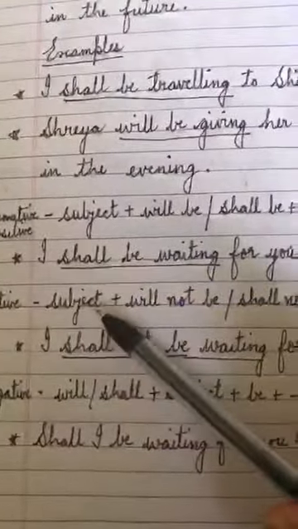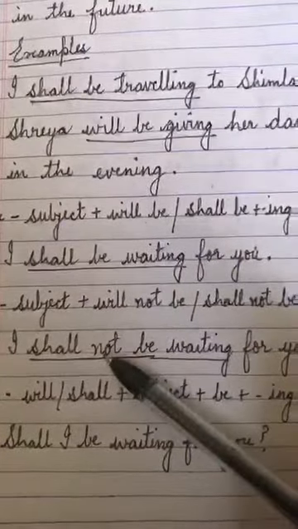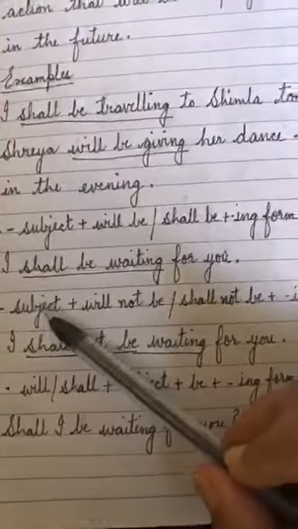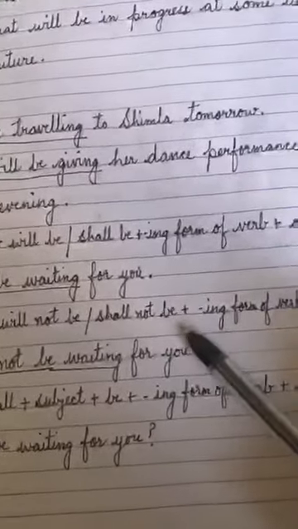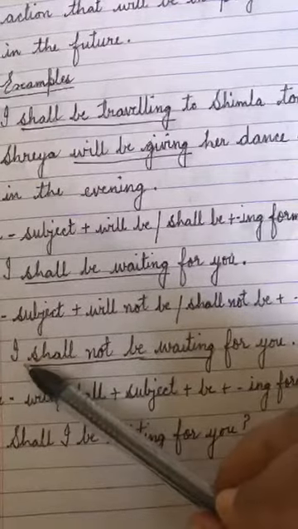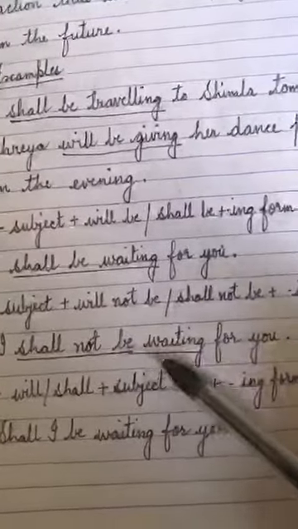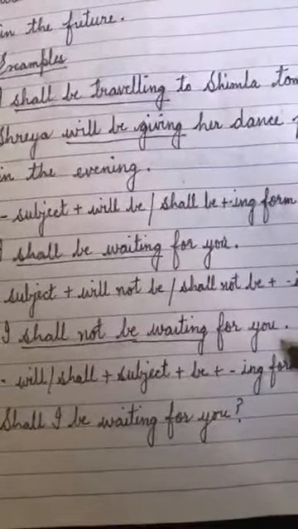Now for the negative, not is used for the negative. Subject plus will not be, shall not be, plus ing plus object. Now the example is: I shall not be waiting for you.